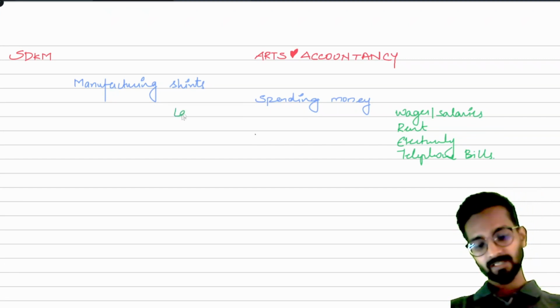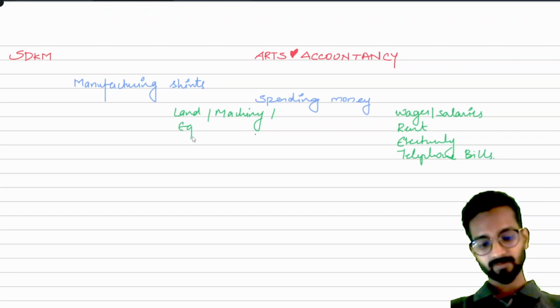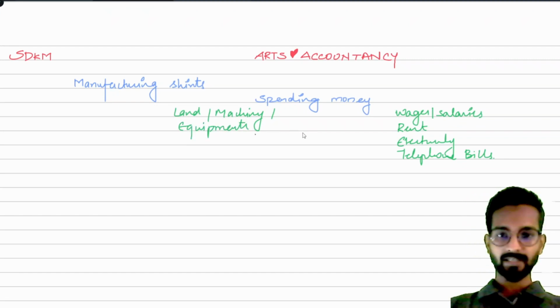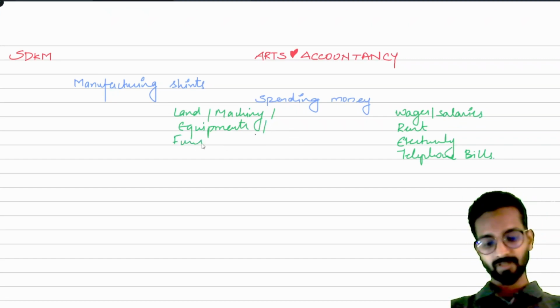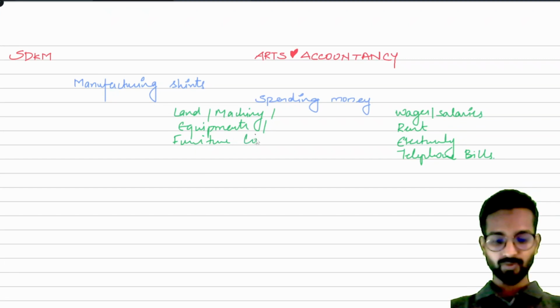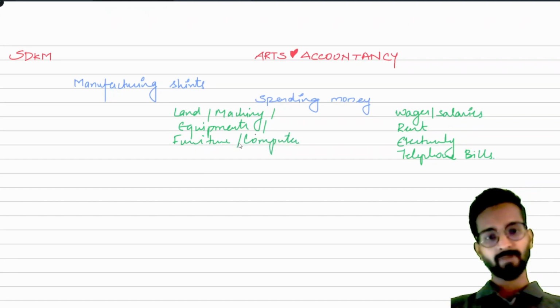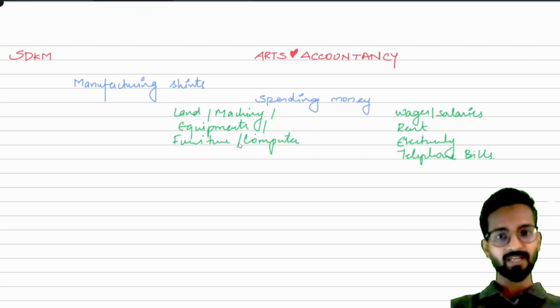So I can say land, machinery, equipments, all those things. Anything else? Sir, you can write furniture also, computer also. Okay, furniture, computer, and like this we can have many expenditures, correct, because we are spending the money.